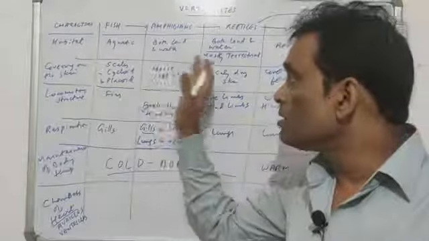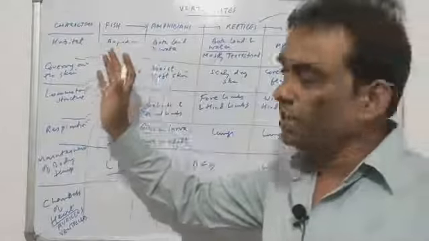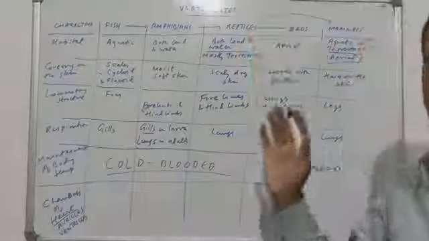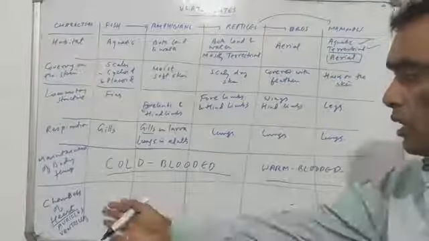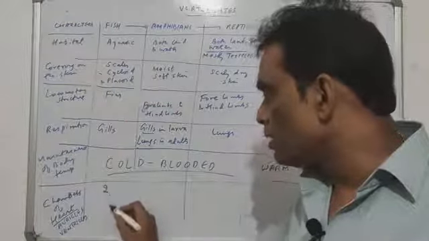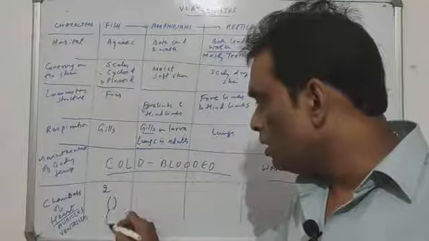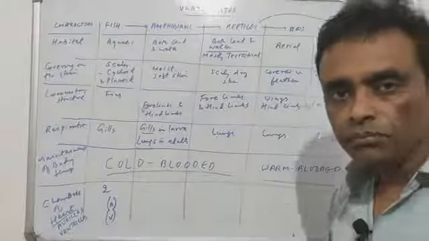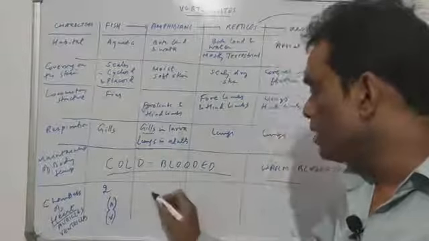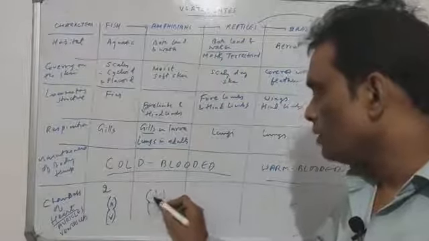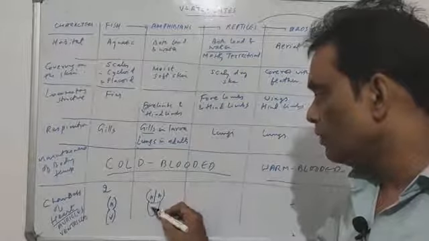So these animals, we have clearly seen that the fish is the lowest group of vertebrates. Mammals and birds are the highest group of vertebrates. You can clearly understand from here also. The fishes has only 2 chambers, that is 1 auricle and 1 ventricle. एक auricle, एक ventricle.